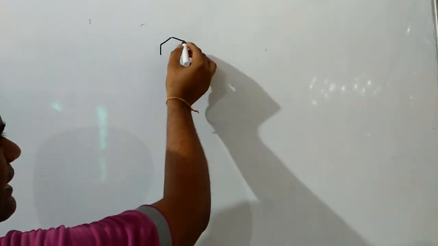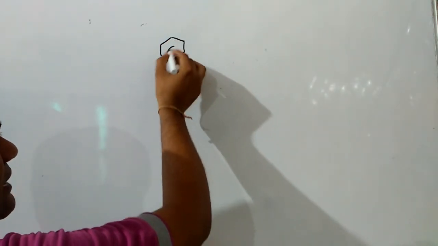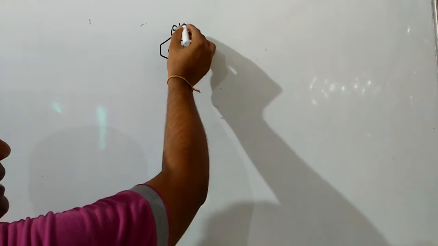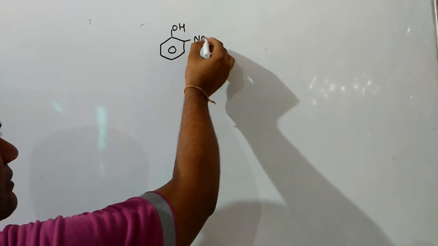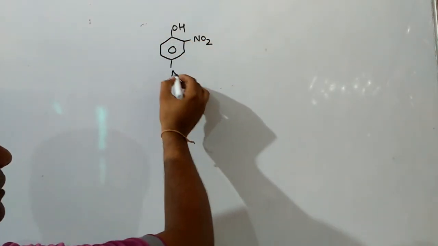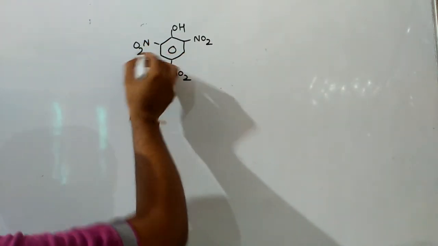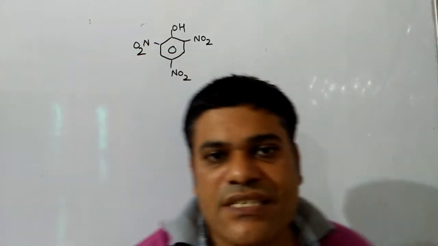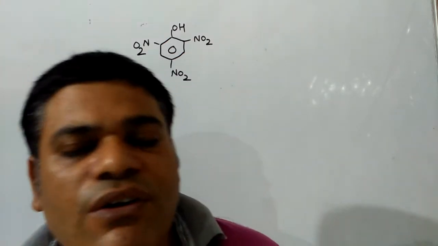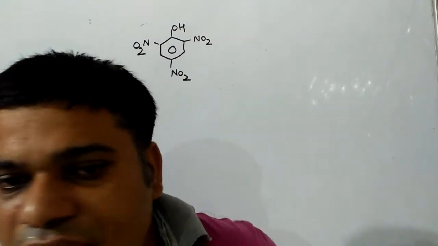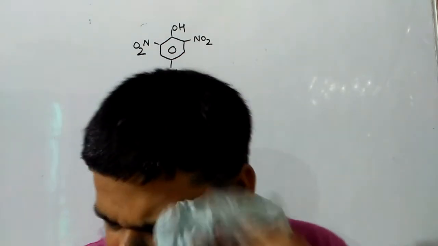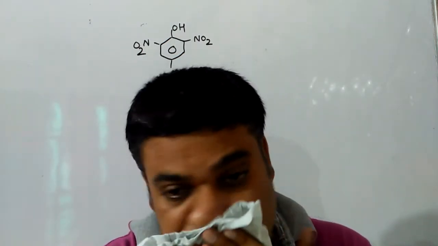But if three NO2 groups are present along with OH, then that compound is a very important one, and that compound is known as picric acid. IUPAC name of picric acid is 2,4,6-trinitrophenol.